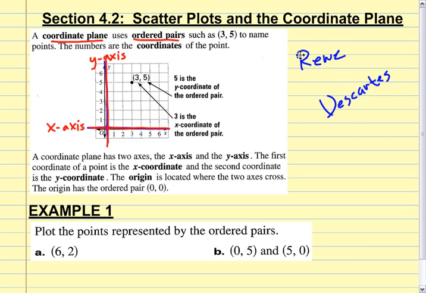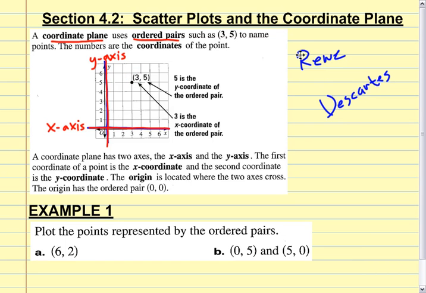Why do you think that they're called ordered pairs? Why are they called ordered pairs? Rowan? They are always in order, alphabetical order. So the number 3, is that the x coordinate or is it the y coordinate? Elise? It's the x, and it's always the x.